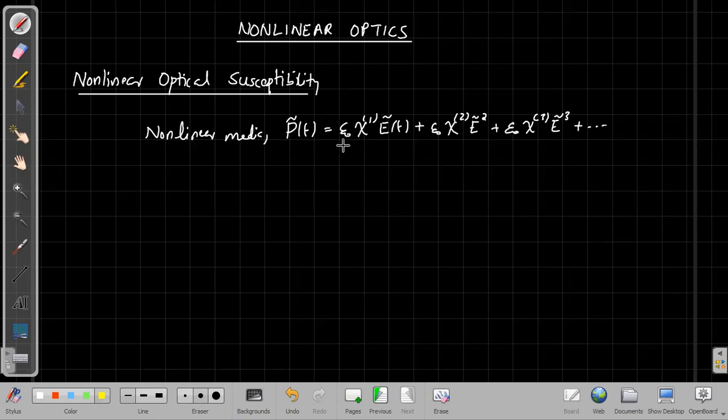Then the first term is the linear term, or we can call it the linear polarization. The second term is a polarization of second order, so it is called the second order polarization.